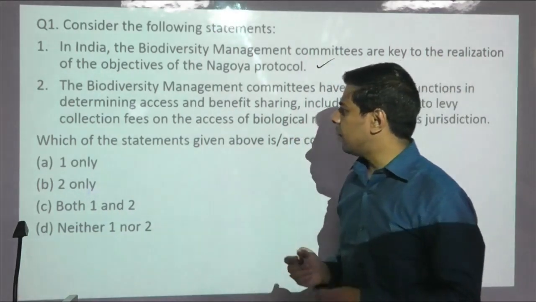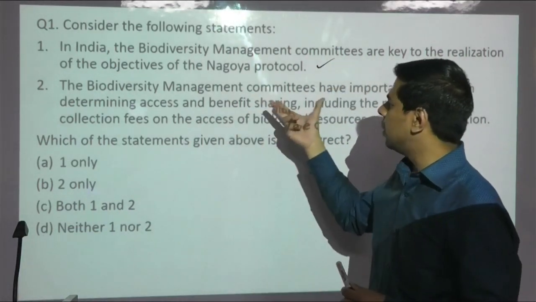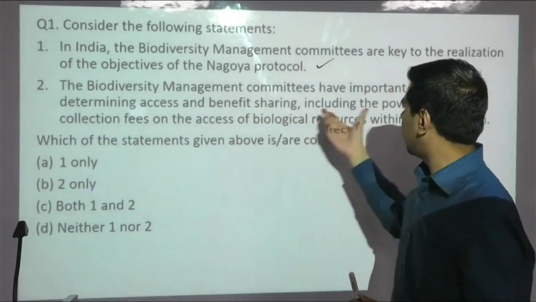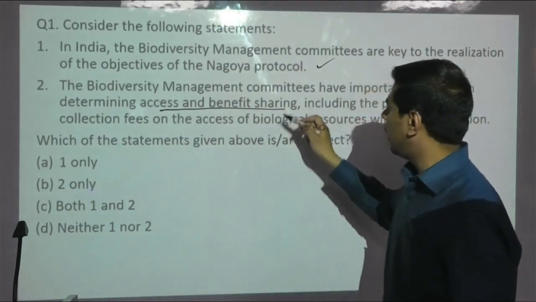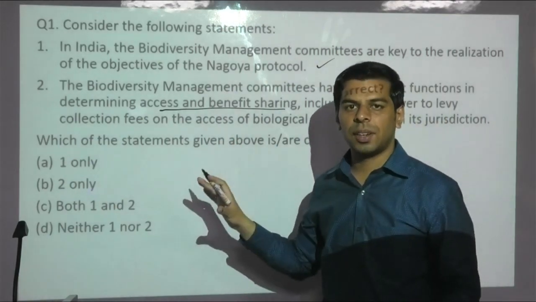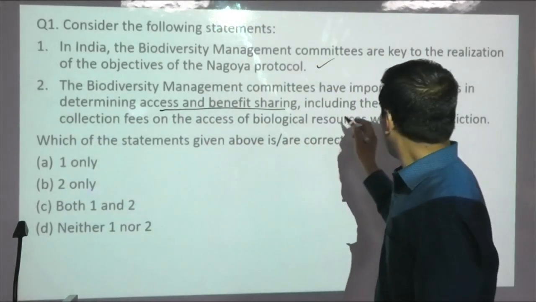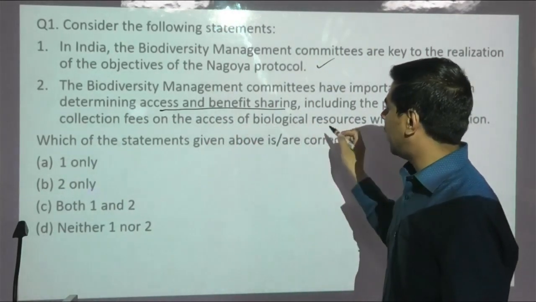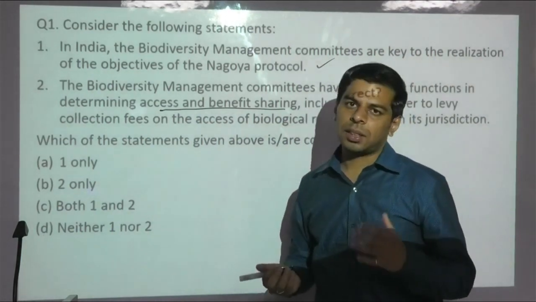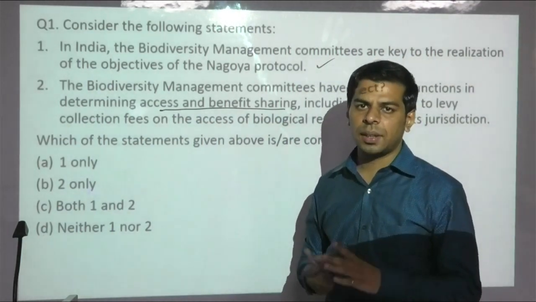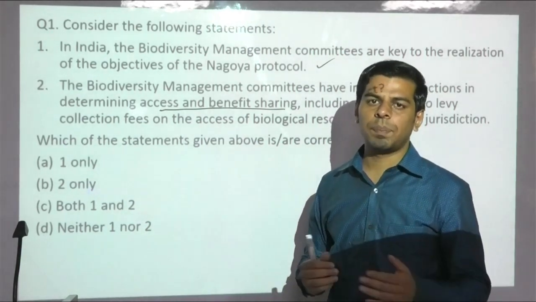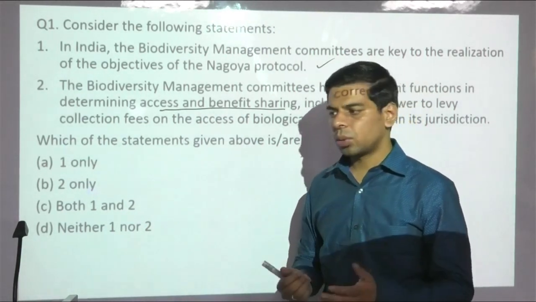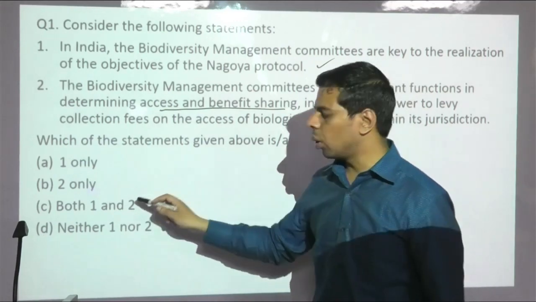The second statement says the Biodiversity Management Committee, that once again the third tier institution, has important functions in determining once again the ABS principle, access and benefit sharing, which holds true, and including the power to levy collection fees, because without sufficient funds there is always a grievance about how we will implement the decisions and how we will maintain the people's biodiversity registers. So the answer of this question is both 1 and 2.